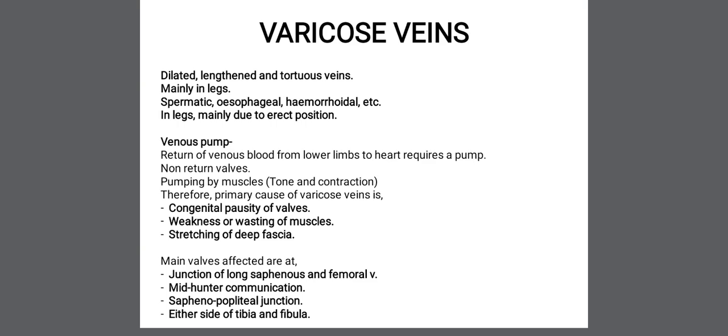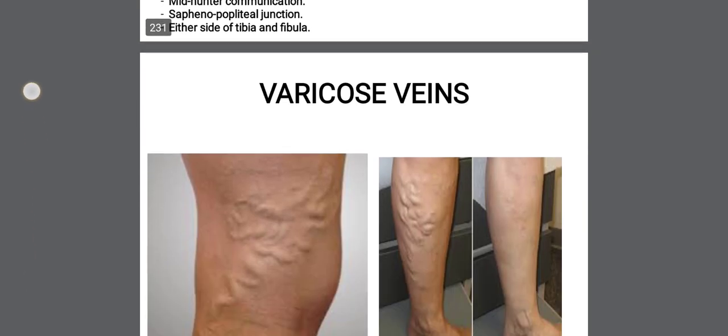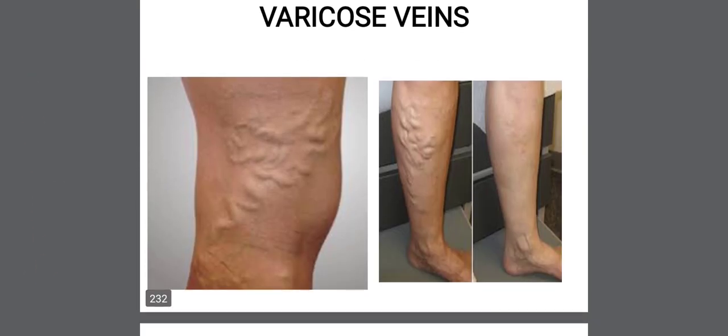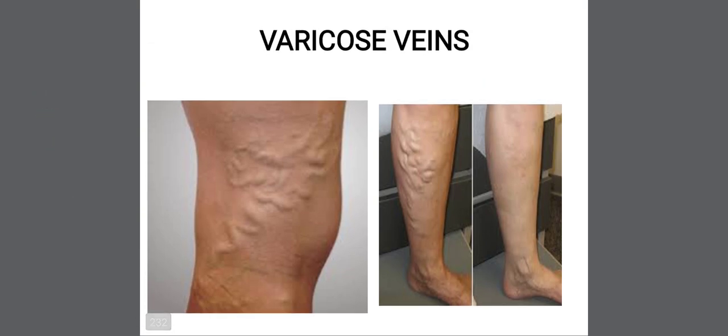Therefore the primary cause for varicose veins is congenital paucity of valves, weakness and wasting of muscles, and stretching of the deep fascia. And the main valves that are affected are the junction of the long saphenous and femoral vein, the mid-hunter communication, the saphenopopliteal junction, and either side of the tibia and fibula. So see in the picture how the varicose veins look.